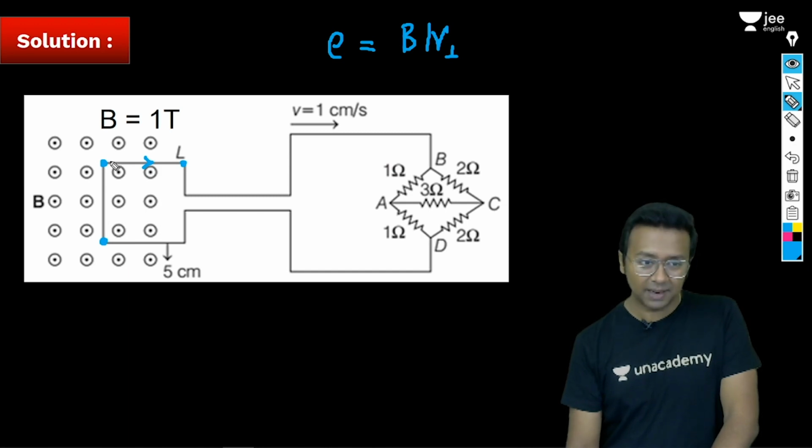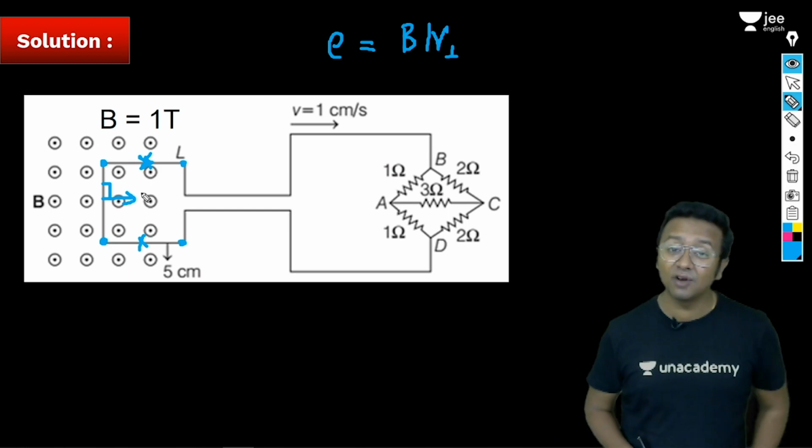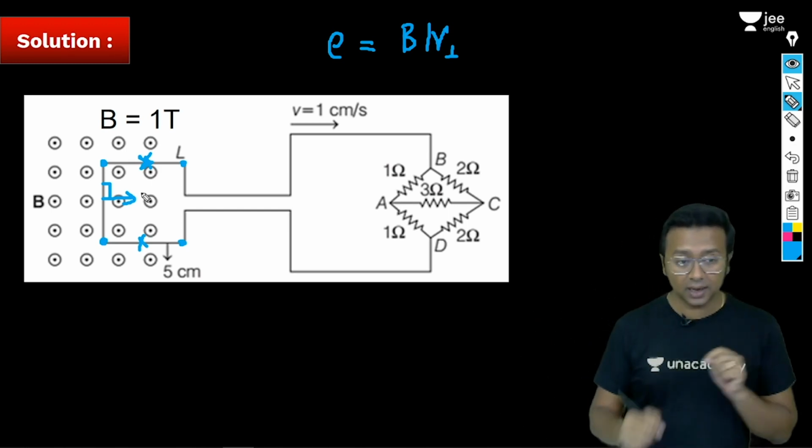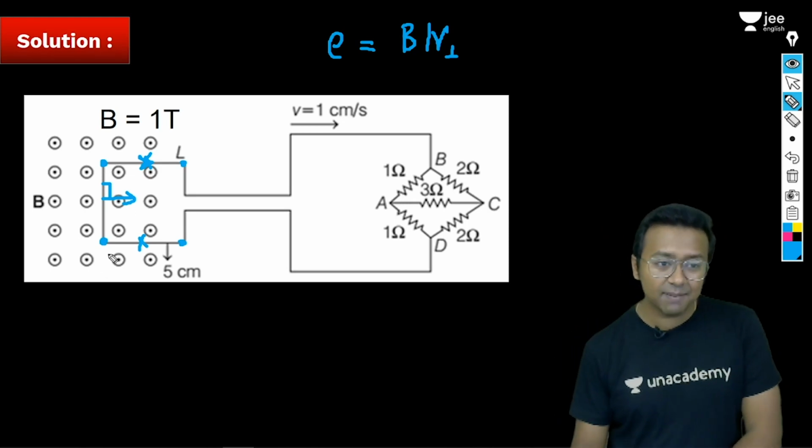Now if you look here, by the way, in both these cases there will be no EMF generated across the ends of these two rods. But if you look at this rod, the velocity is in this direction and the rod is in this particular direction. So yes, this is the perpendicular component of the velocity, that is the velocity which is perpendicular to the rod out here. So what is going to be the EMF out here?